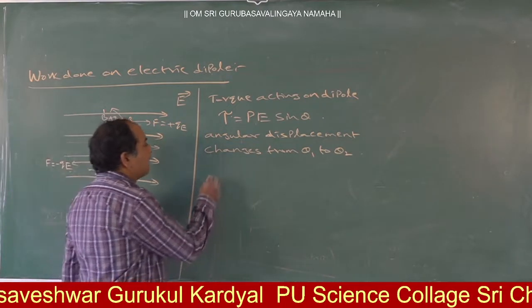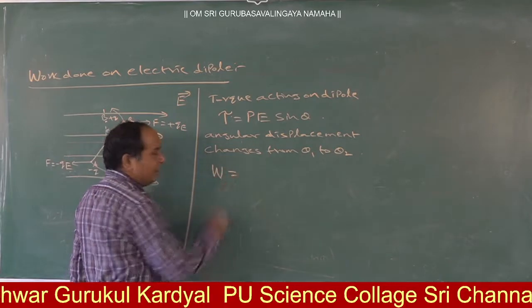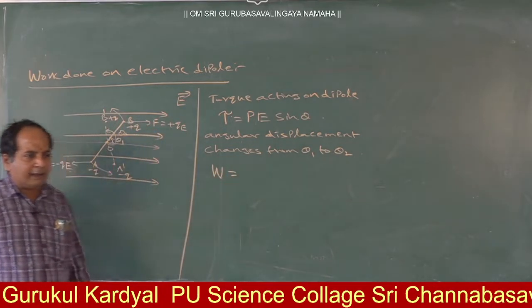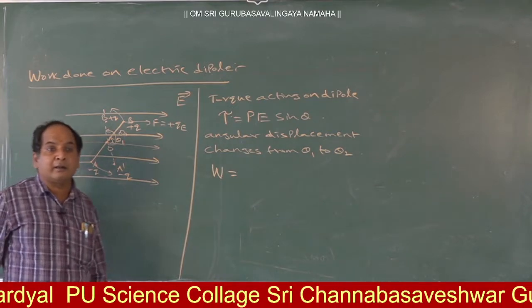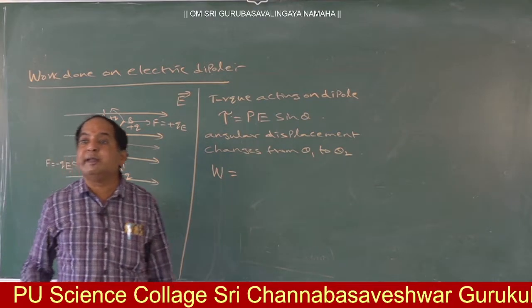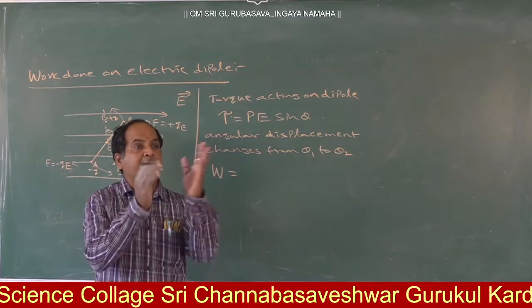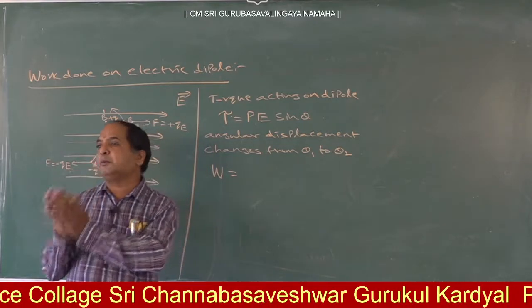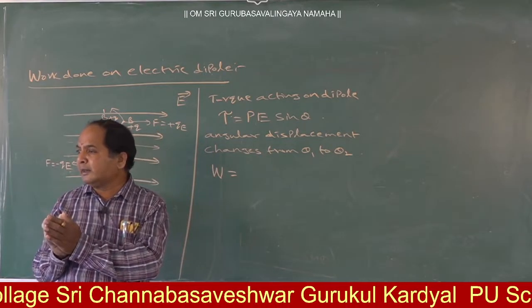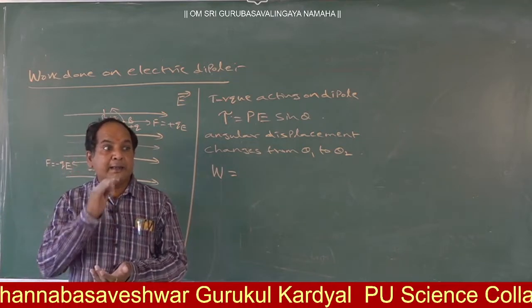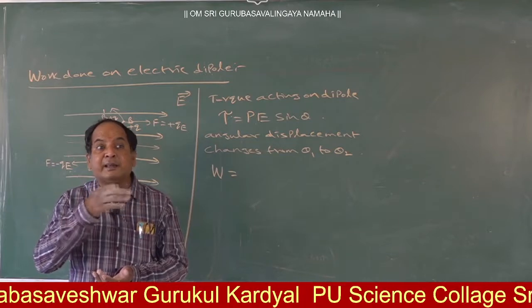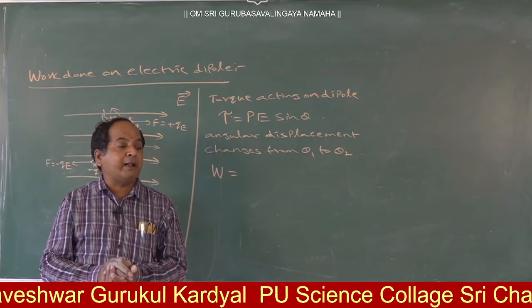Now I want to find out the work done. Work done is equal to what? Force into displacement. When some force value is given and some displacement value is given, then work done is equal to force into displacement. Suppose the displacement is continuously changing, then what is the work done expression?